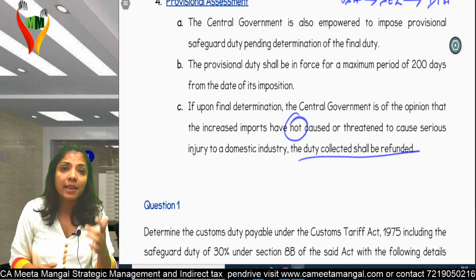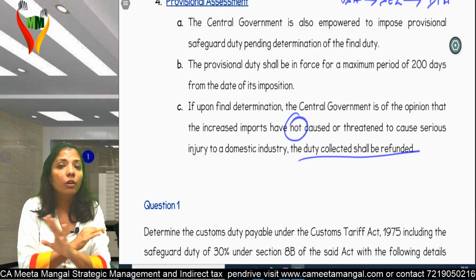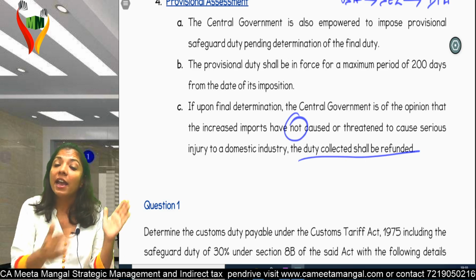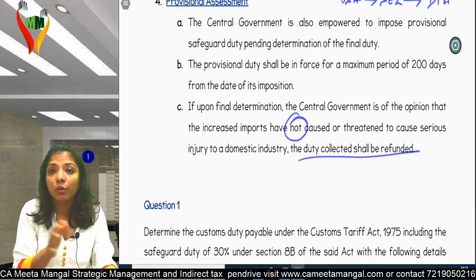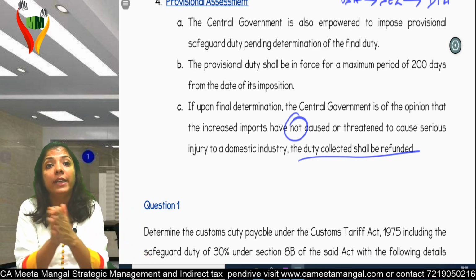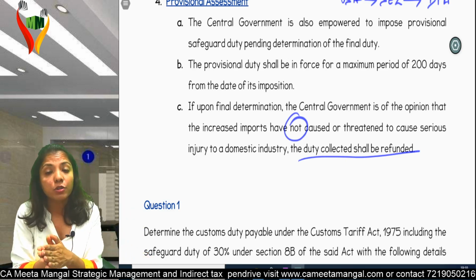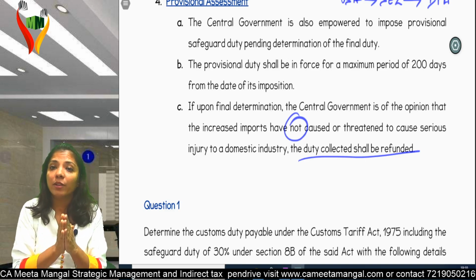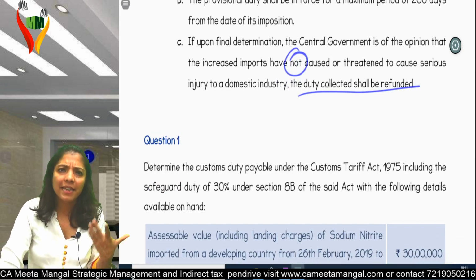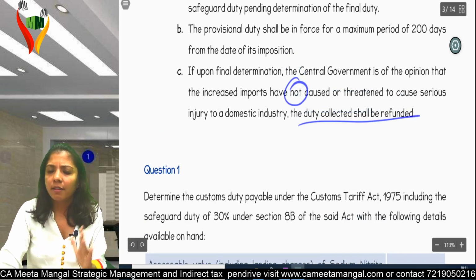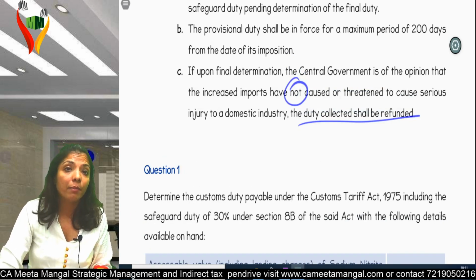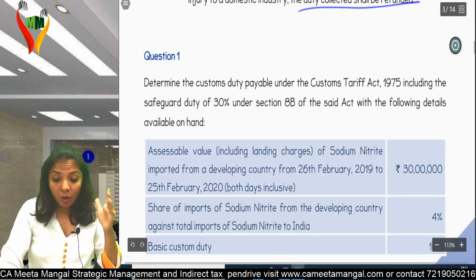Any other exemption? Yes. SEZ and EOU importing, no safeguard duty. But if said specifically, then yes. Or else, if SEZ is transferring goods to DTA or EOU is transferring goods to DTA, then safeguard duty will come into picture. Am I clear? Okay. Provisional assessment? Yes. Maximum how many days? 200 days. After final assessment, if you feel that it was not required, you have to refund the money back. Am I clear? Now come to this question.